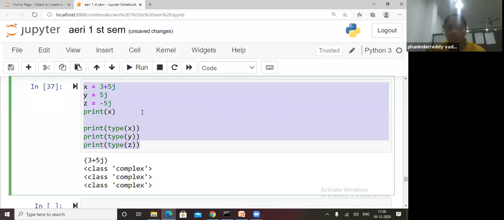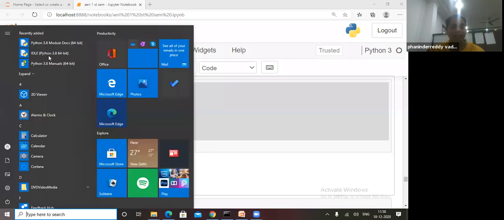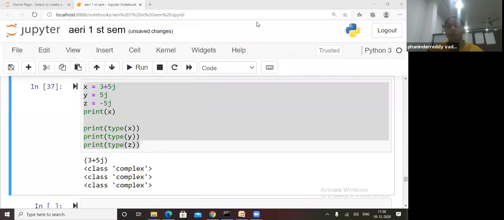Ma'am, do it in Python IDLE: new file and then run. Acha, you don't know how to run? See, go to Python IDLE, double click. Wait, I will show you. After opening Python IDLE, wait a second, I will show you how to run this.